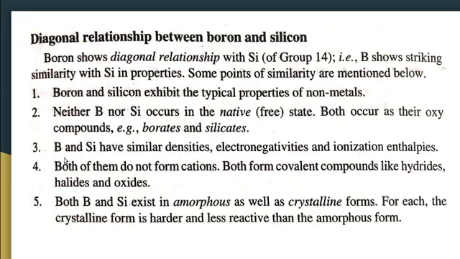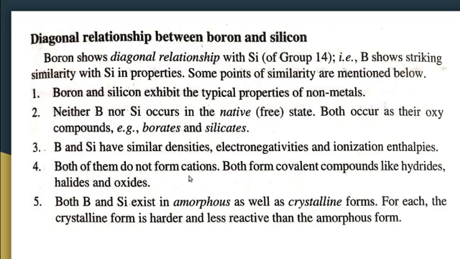Then boron and silicon have similar densities, electronegativities and ionization enthalpies. Electronegativity means the tendency to attract shared electron pairs towards itself. So both have similar electronegativity. Ionization enthalpy means the energy required to remove the most loosely bound electron in its outermost shell. So both these elements have similar density, electronegativity and ionization enthalpy.